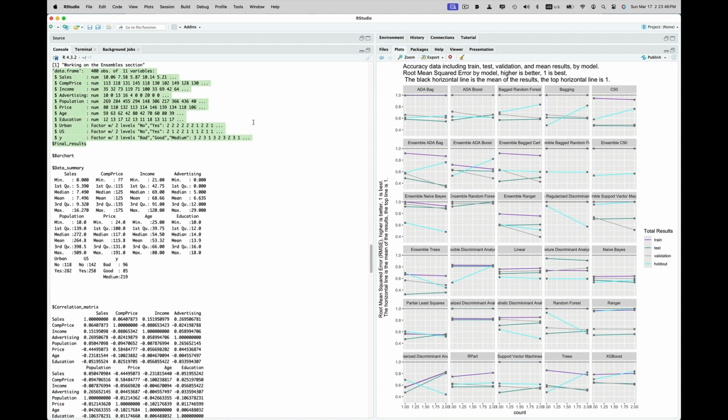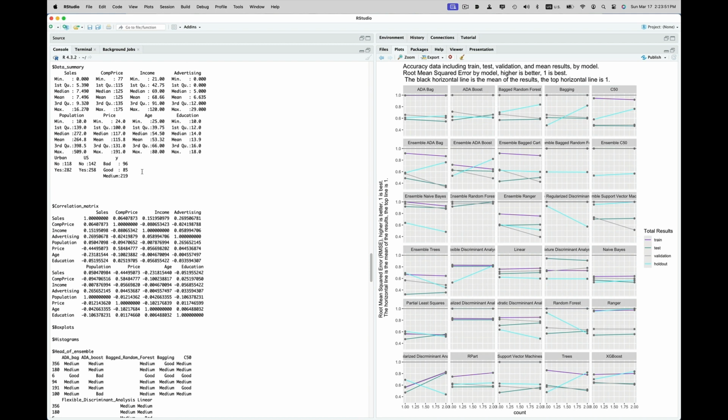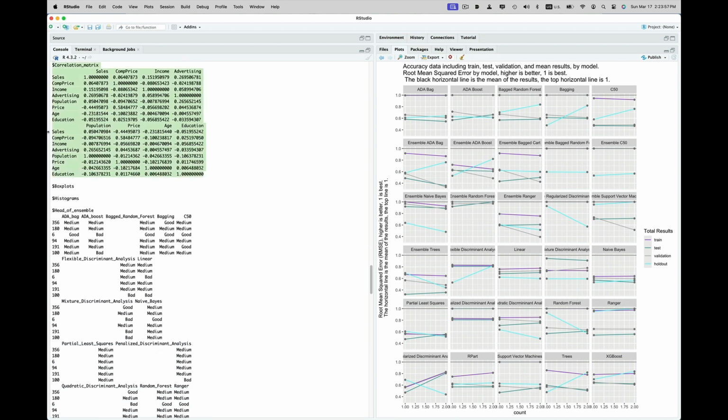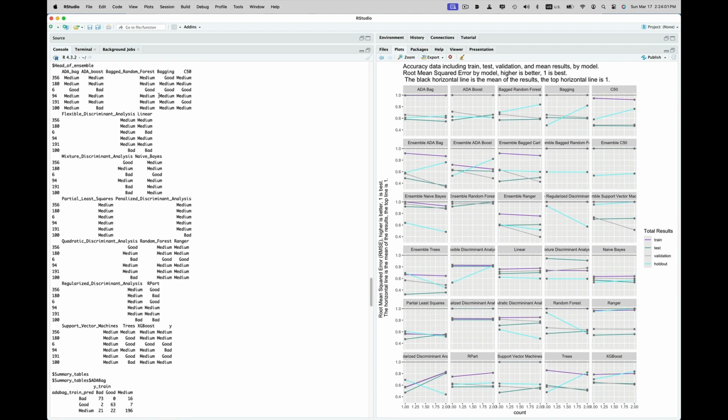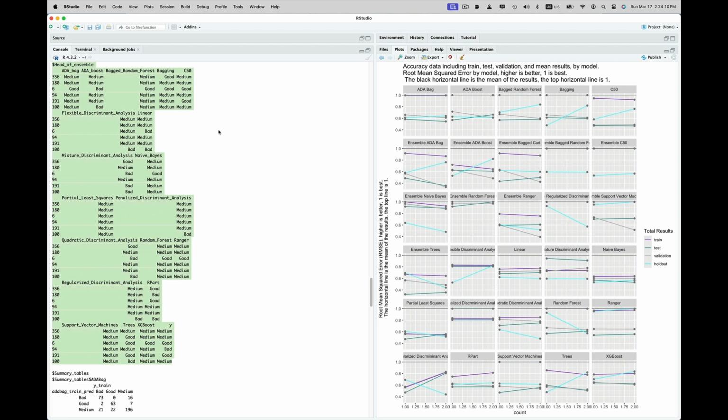It returns, first of all, a data dictionary. That's the actual name of that. And then it gives us a nice data summary so you can see for each of the variables what they are. And if you look at that last one, you can see how many were good, medium, and bad. It also gives you a correlation matrix of the numerical values. This is the head, meaning the first several rows of the ensemble, so you can see how that is all set up completely, totally transparently.